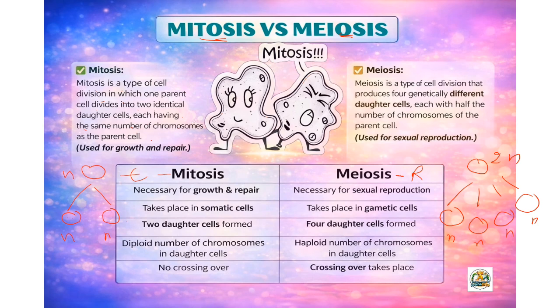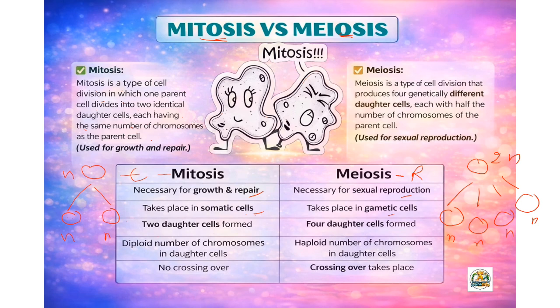So let's see what the differences are. Mitosis is generally used whenever there is a need for growth and repair of the cell, and meiosis whenever there is a need for reproduction, as in sexual reproduction. Mitosis takes place in the somatic cells, all the body cells except those of gametogenesis, while meiosis takes place in the gametic cells.